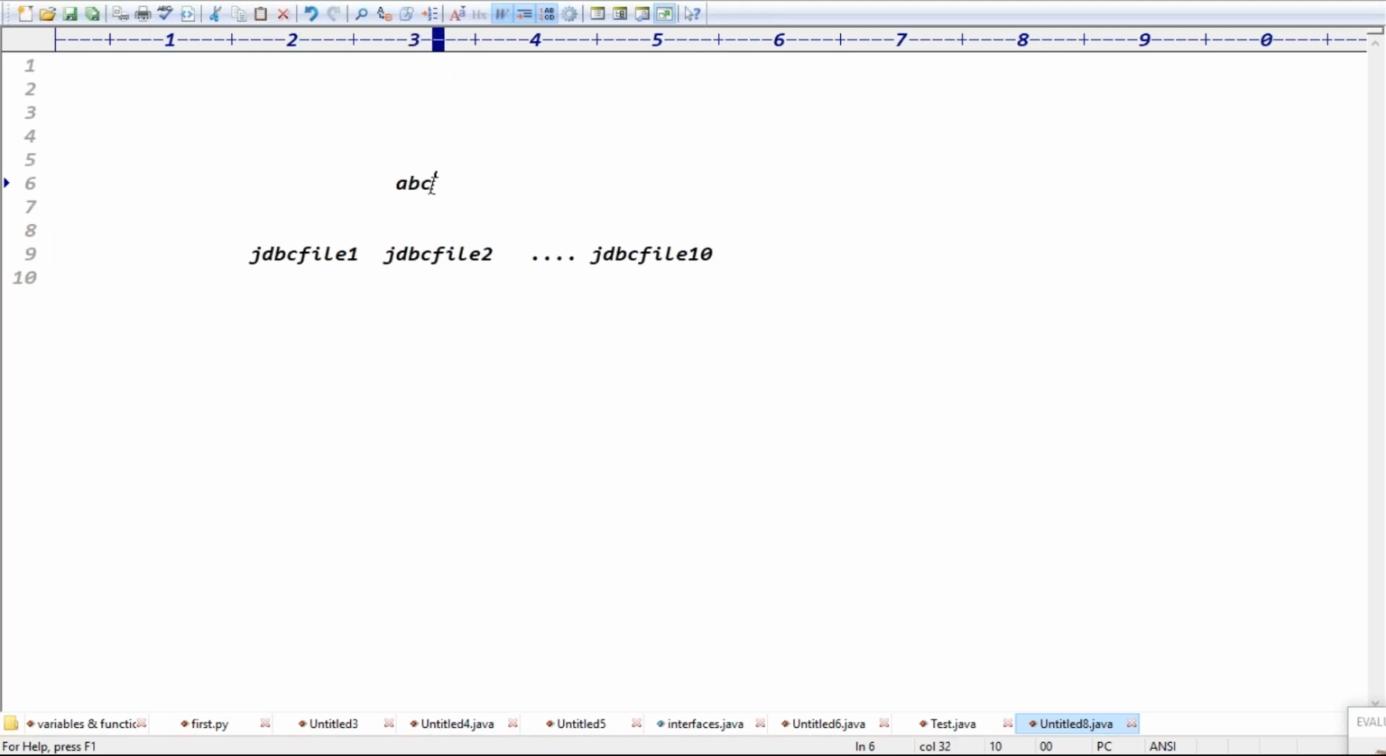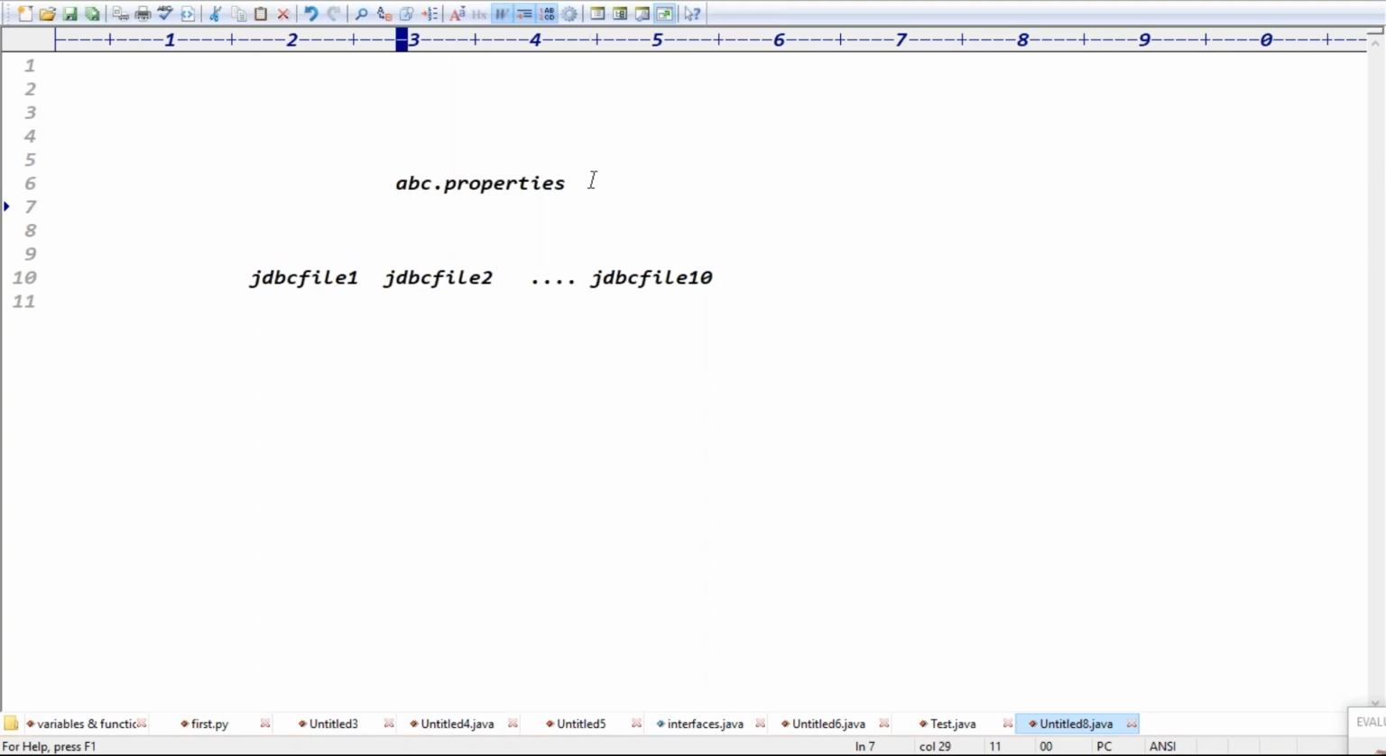Yes. Assume I take a file like abc.properties. The property file name can be anything, no problem. But the extension should be .properties, right? Because the property file contains the data in the form of key value pairs.